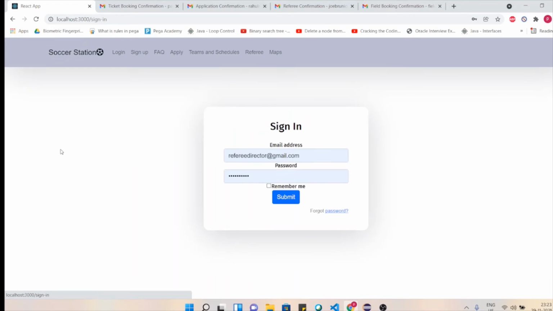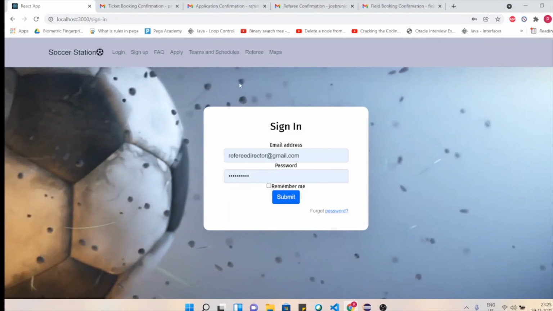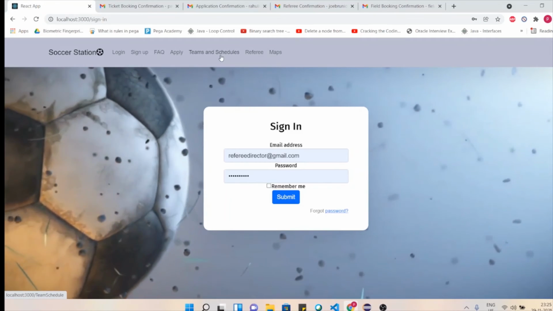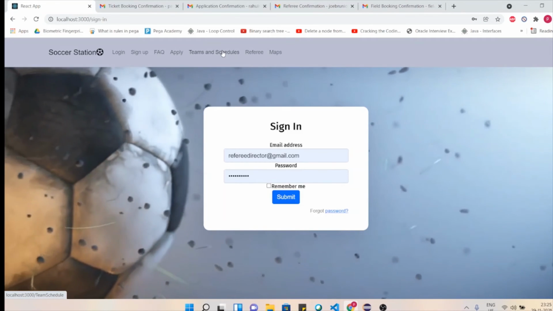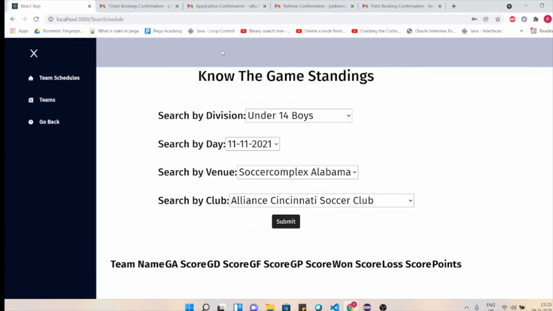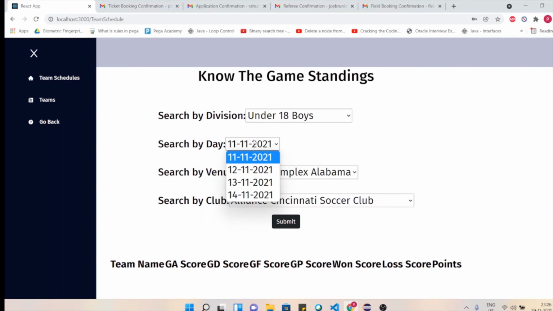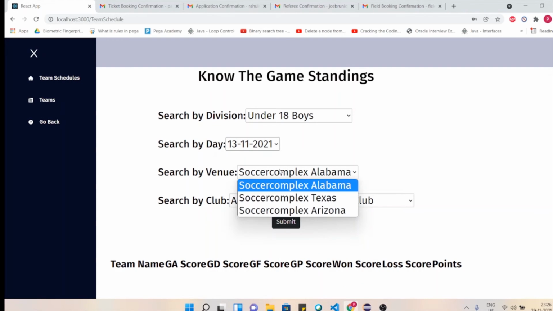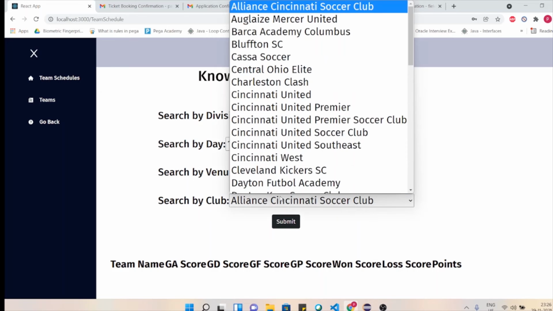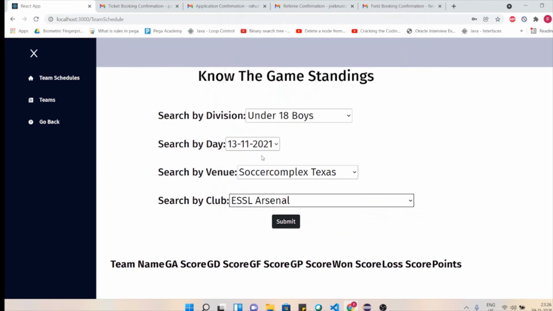Let me log out. Now coming to the team schedules and description about the teams, this is the option. Now to know the game standings, we need to select one of the divisions over here. We have under 14, 15, 16, 17, 18, 13 to 18, and 30 above, for boys and for girls. Let me select under 18. Let me select by date and by the complex, and let me select a club. Let me select ESSL Arsenal.